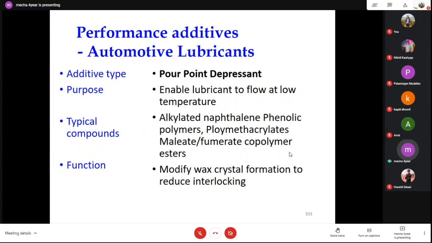Some copper oxide is also added to the lubricant. Various kinds of lubricant technology and additive technology have been developed in the past few years, and I am only discussing the basic fundamentals. Apart from that, there are various other additives, such as those modifying wax crystal formation to reduce interlocking.